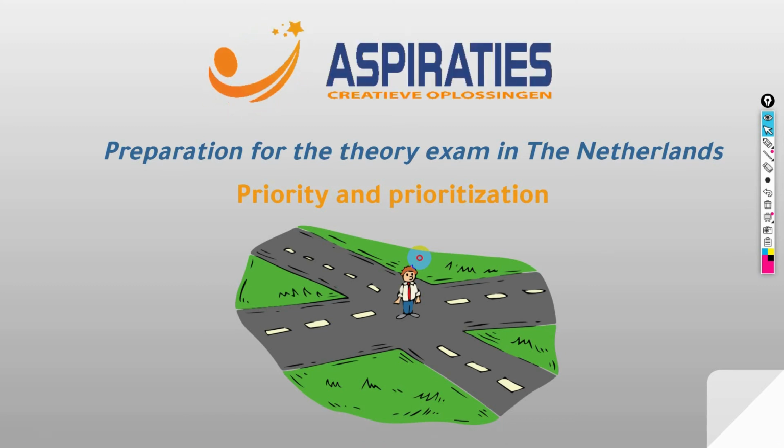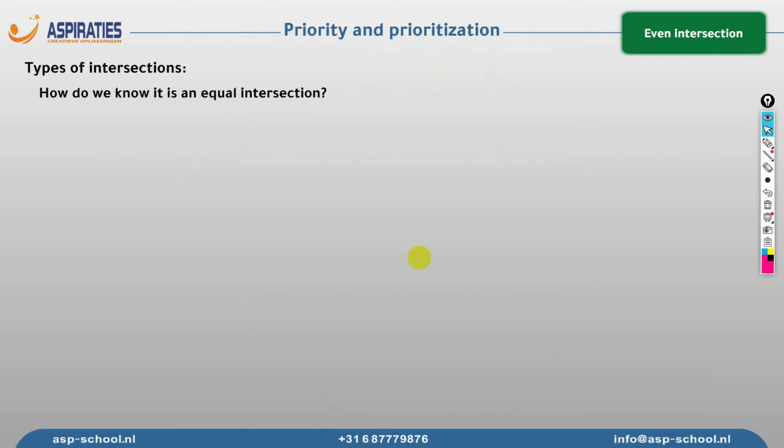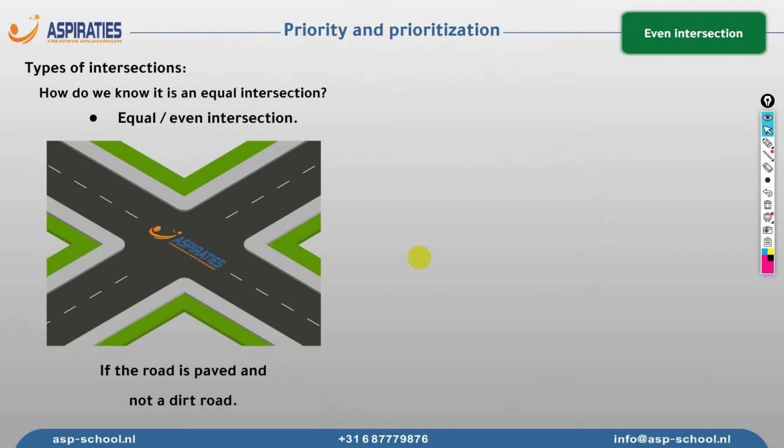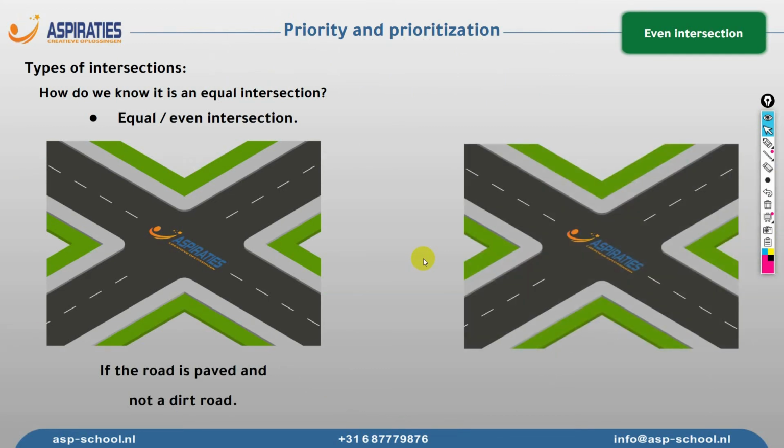So let's get started. In the previous session, we discussed even intersections. Let's quickly mention the even intersection and see what we mean by that. An even intersection means that the road is paved, so it's not a dirt road or unpaved road, and there are no markings or signboards to organize the movement on the intersection. So as we can see here, the road is paved and we don't have any signs.